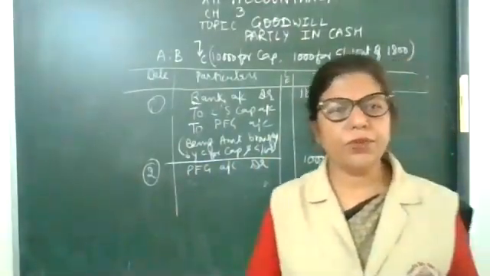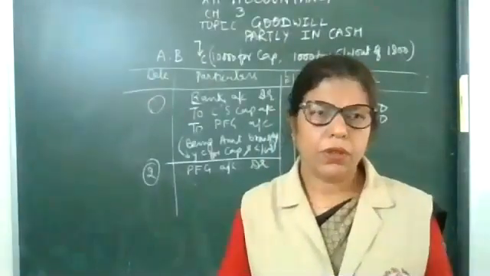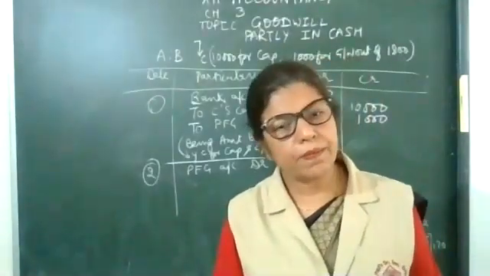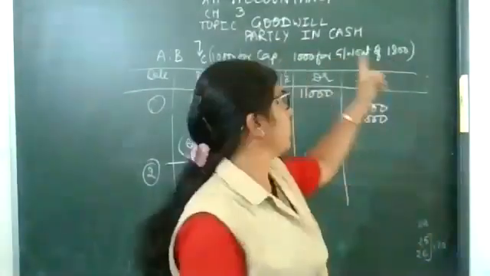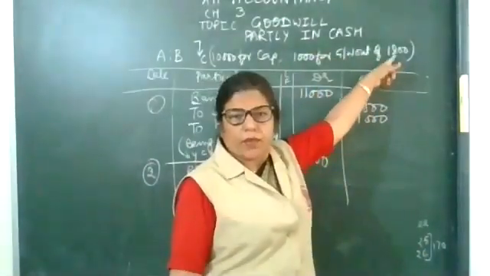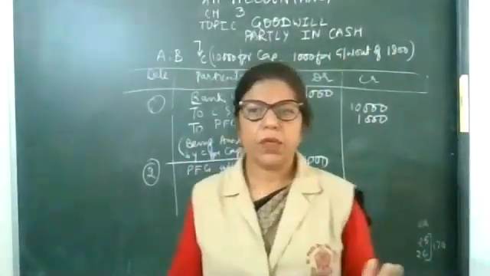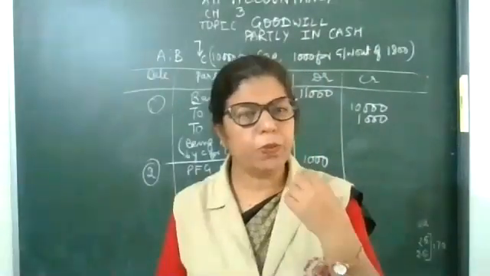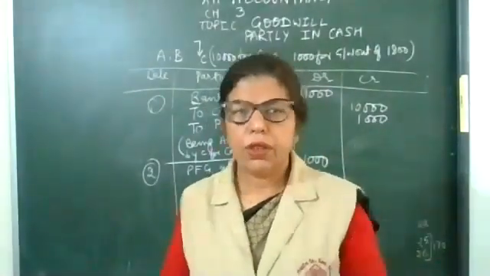Now we have to combine the third method. Third method is out of 1,800 he is bringing 1,000 rupees only. It means 800 rupees should be transferred to current account.